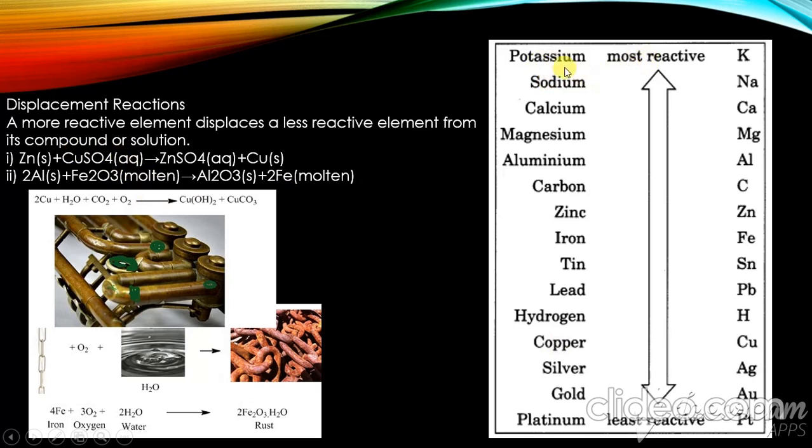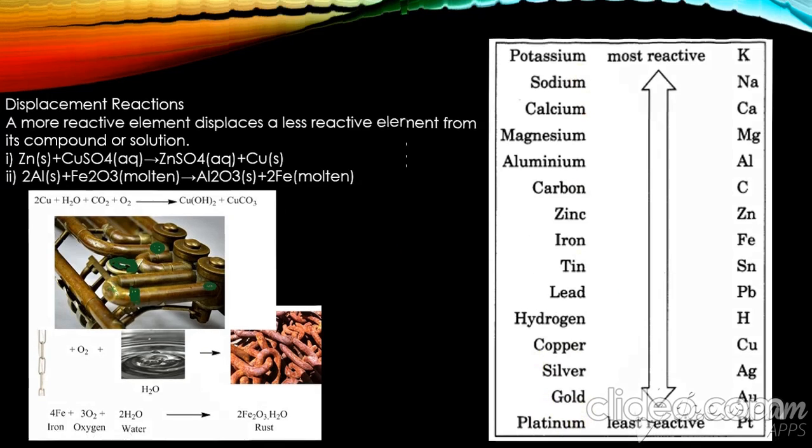Let us talk about this table. This table is for the reactivity series: potassium is the most reactive. It is the most reactive, reacting with oxygen and water. And going down the series, platinum is the least reactive. It is less reactive with oxygen due to its durability. It's a metal.